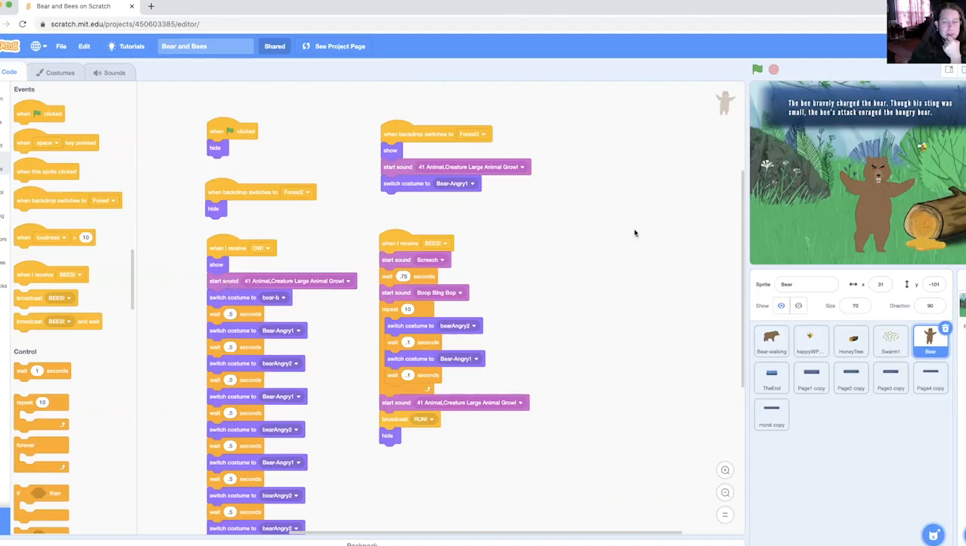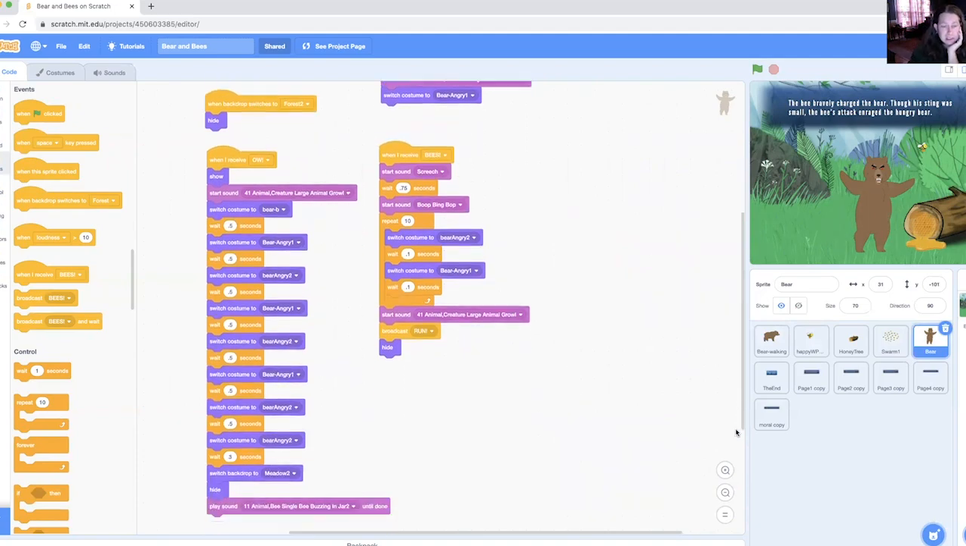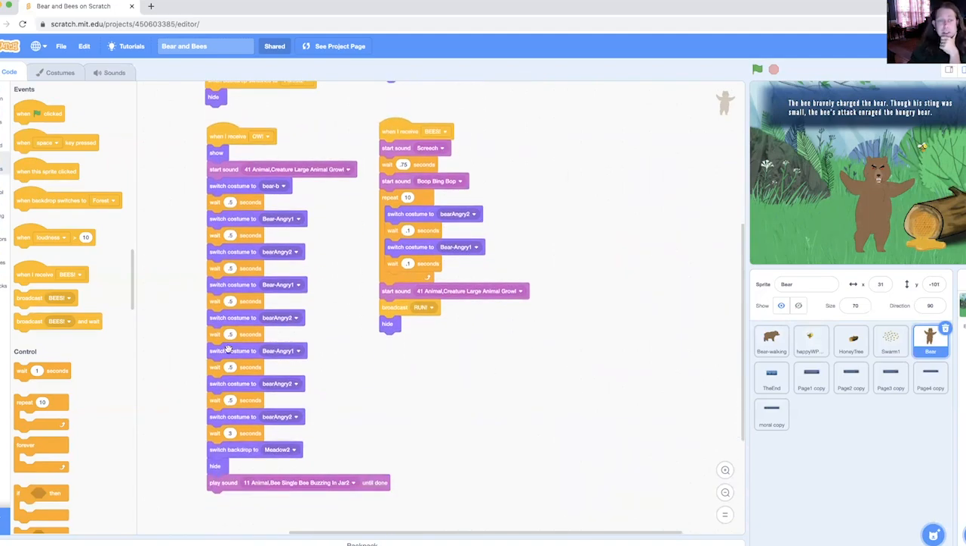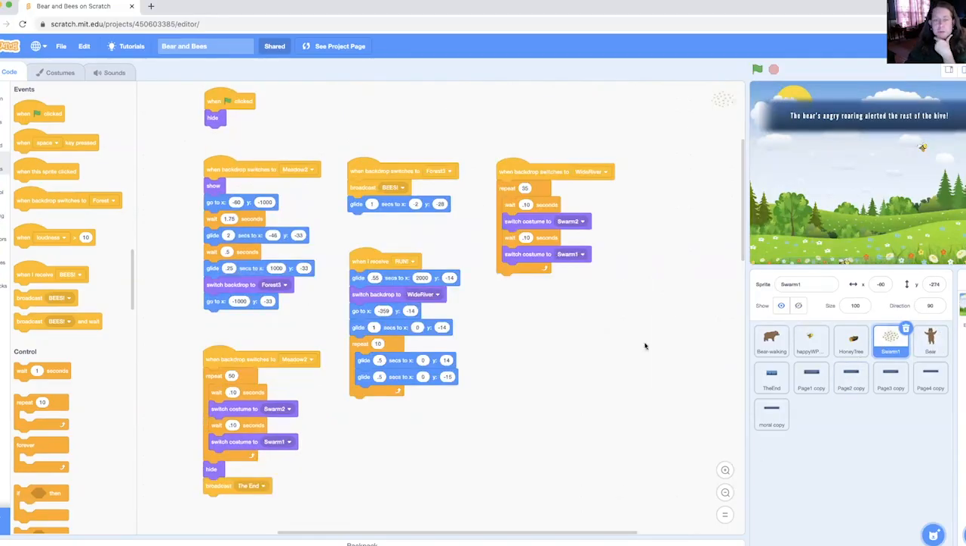Okay, so when it receives the message owl, the bear appears. He growls with our sound here, switches costumes, and then switches costumes again, and again. That could have been a lot easier if I had used a repeat instead of doing this over and over. But what I've done here at the very end is told it to go back to the meadow. So now that we're at this meadow, we see our swarms start to show up.